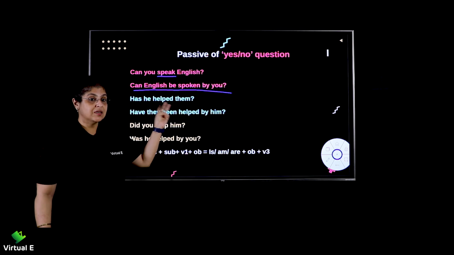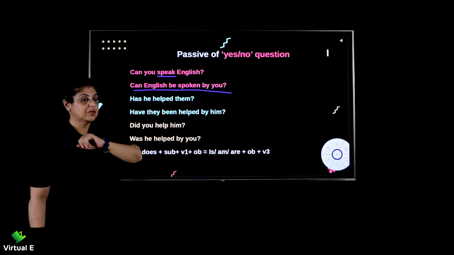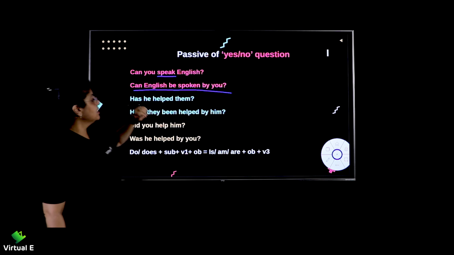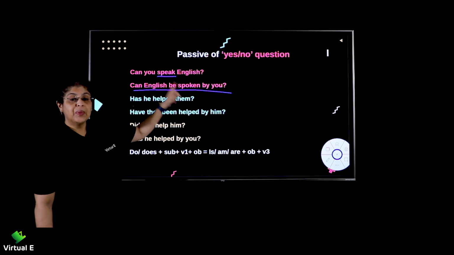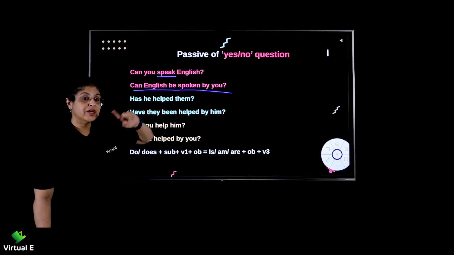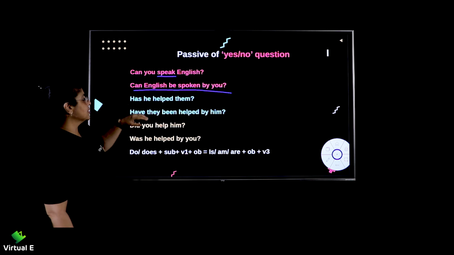You remember in the auxiliary we just did it before. It is the modal plus be plus verb 3. So modal plus be plus verb 3, right? So can English be spoken by you? The question remains a question. You cannot convert it into a sentence. Remember that. Be careful about it.